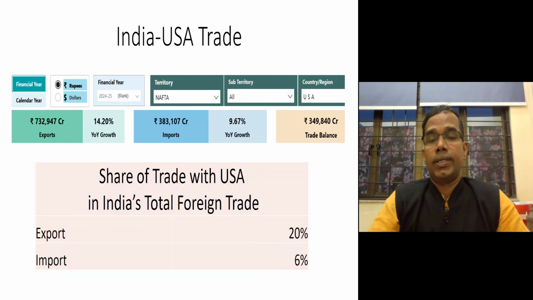We cannot rely upon the USA. Although it remains a major destination, we have to find new destinations, particularly strengthening South-South relationships. We have to strengthen the relationship with Africa, because Africa needs India's help and also has a huge population.